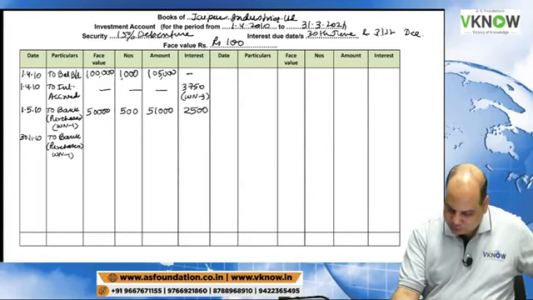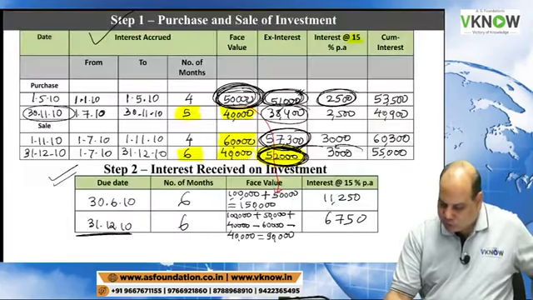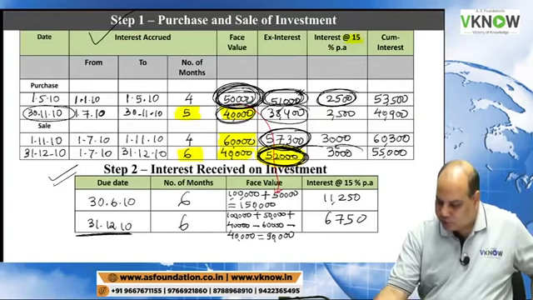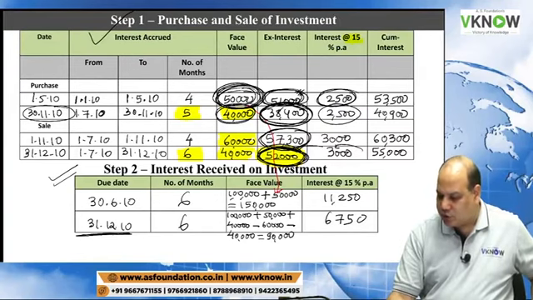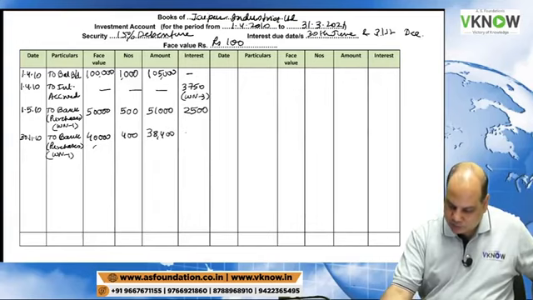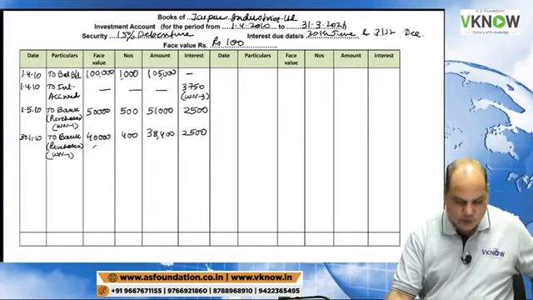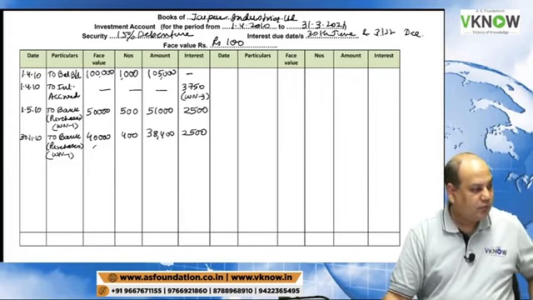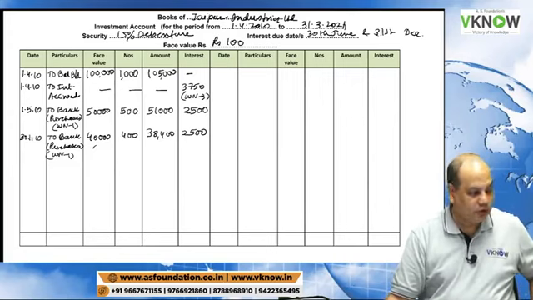Working note 1. Let us go to working note 1 again. 40,000 is face value, 38,400 is ex-interest amount, and 2,500 is interest. So right here 40,000, 400, 38,400, 2,500. This is right.